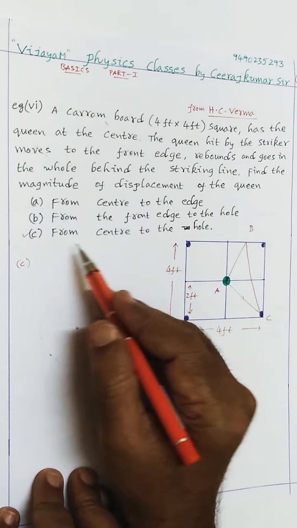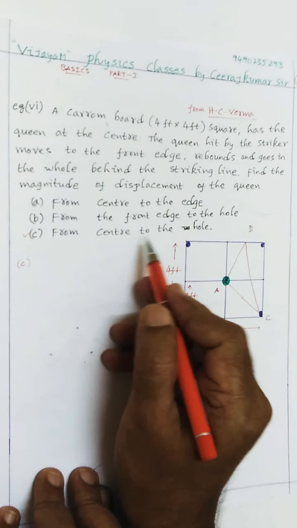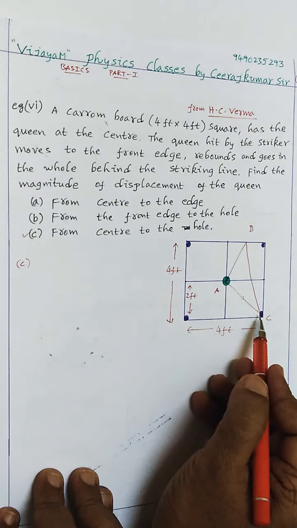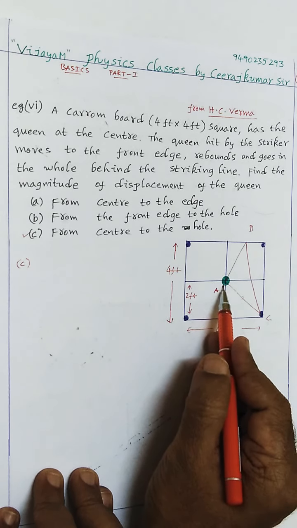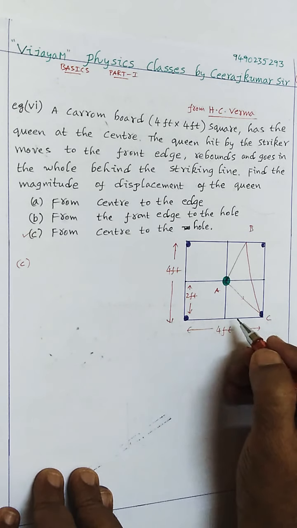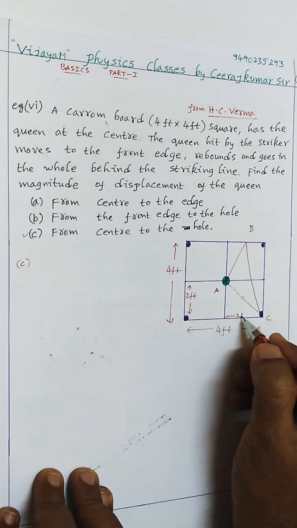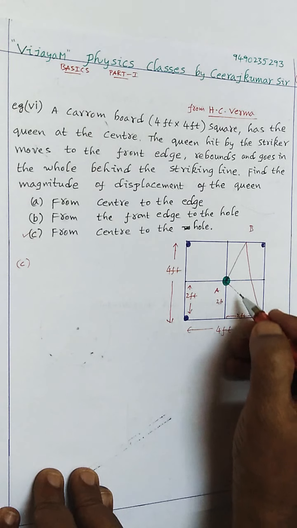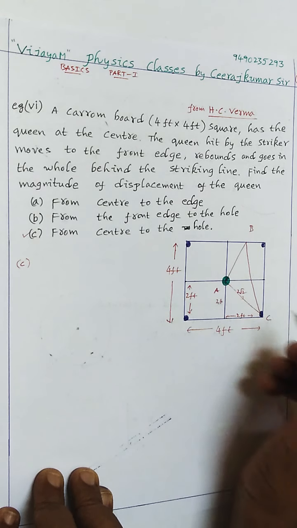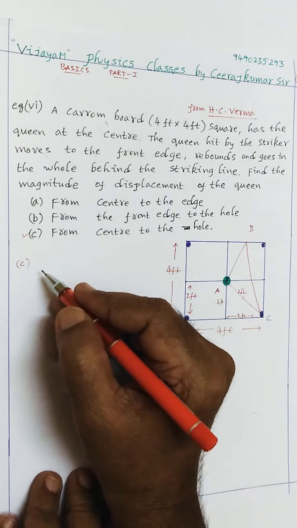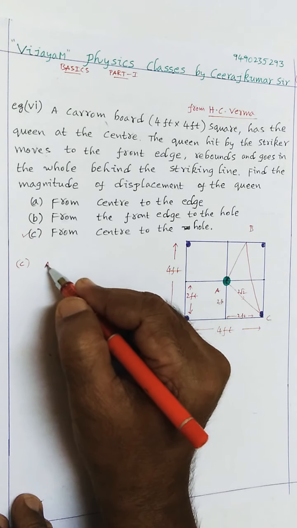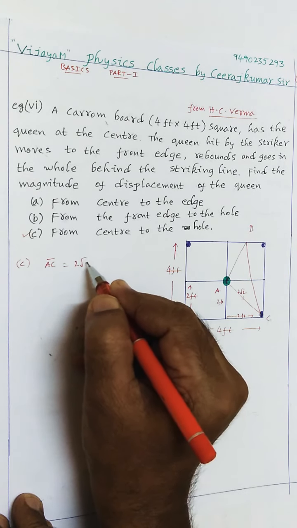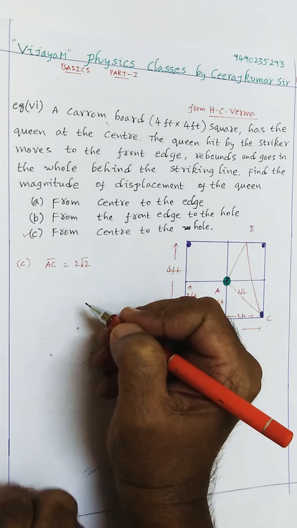And see the C bit what he gave, from center to the hole. So this is from center to the hole. This is the hole here. From center to the hole, this one is 2 feet and this is also 2 feet. Therefore, the diagonal length is 2 root 2. So the C bit is quite simple. The displacement AC is nothing but 2 root 2. Okay, this part is easy.